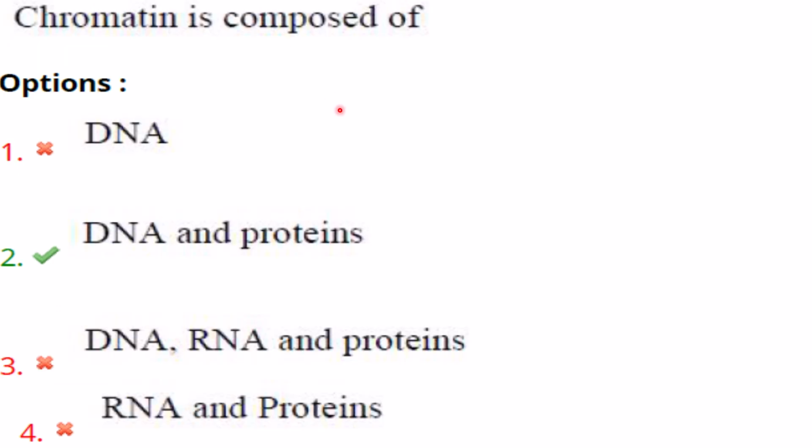Then chromatin is composed of. So chromatin, as you all know, it is made of DNA, histone proteins as well as other non-histone proteins. So here the option is DNA and proteins. But RNA is not a component of chromatin. So answer here is option 2, DNA and proteins.